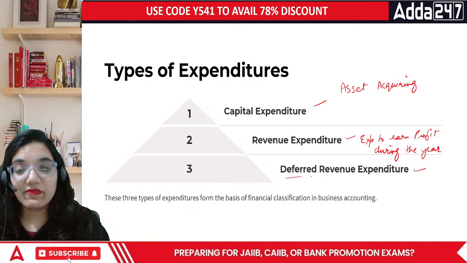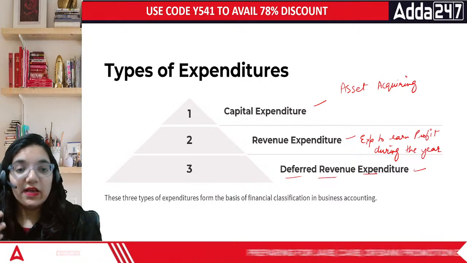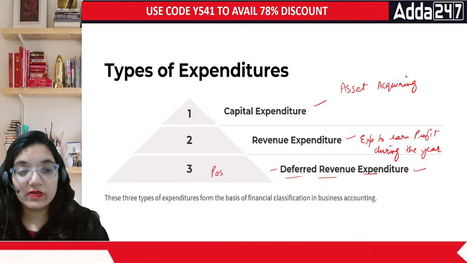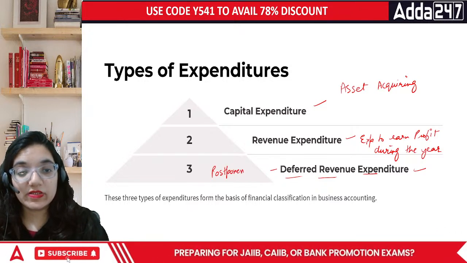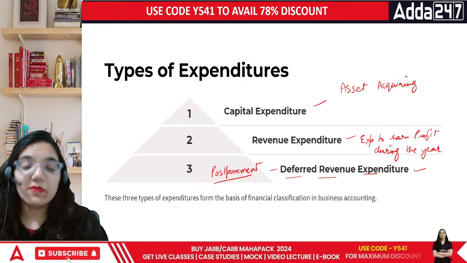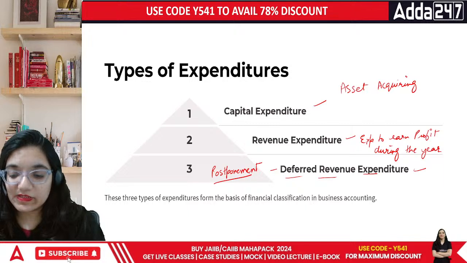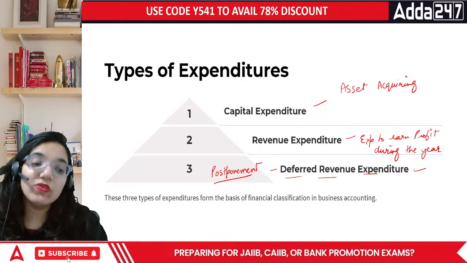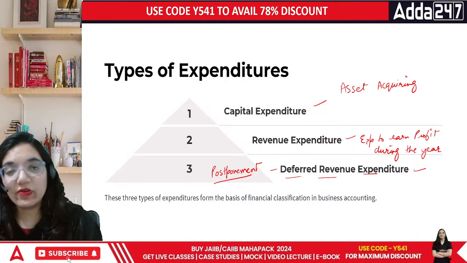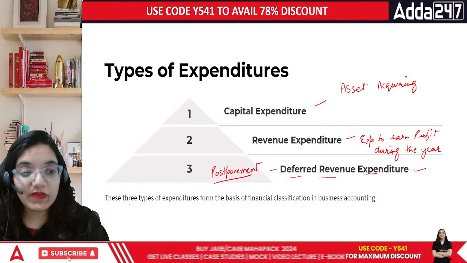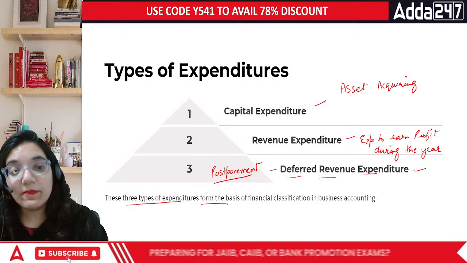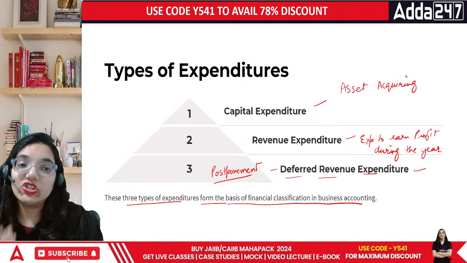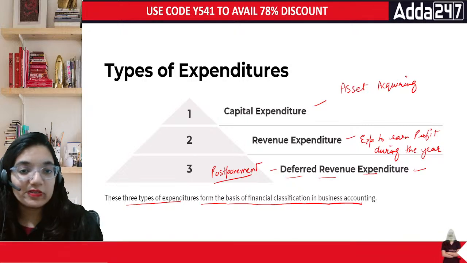Okay, and then is deferred revenue expenditure. There's a difference between revenue and deferred revenue. Deferred revenue means deferred is basically postponement. How do we define the term postponement, everyone? Postponement is basically, I had some expenditure today, but the benefit of it is reaped over the period of time. Anything which benefits you over the period of time is called deferred revenue. So these are three types of expenditures from the basis of financial classification. This is super important when we talk about the gist of the capital and revenue expenditure altogether.